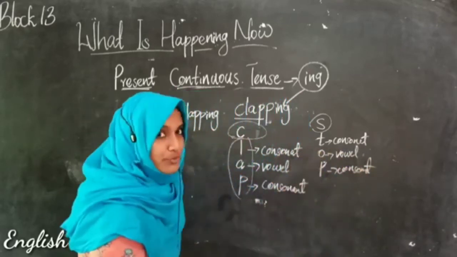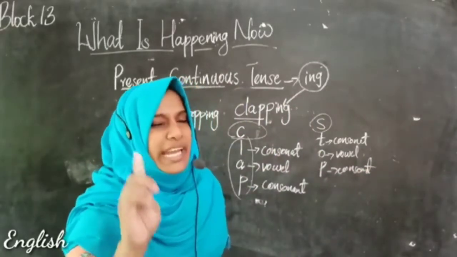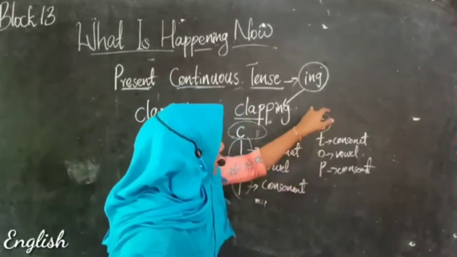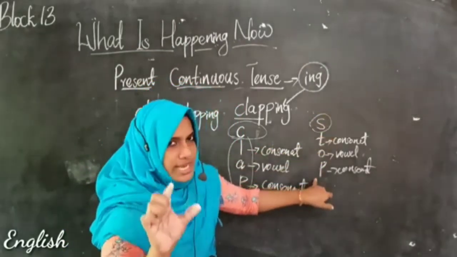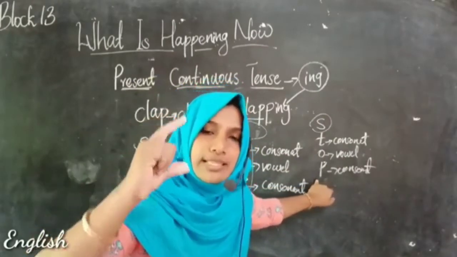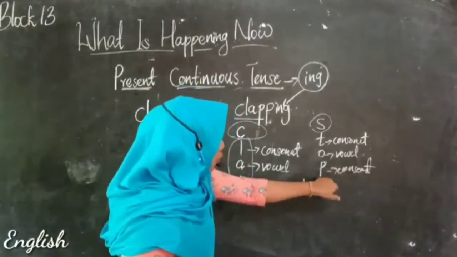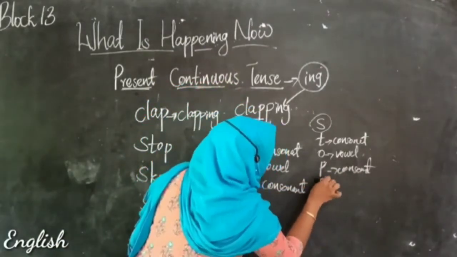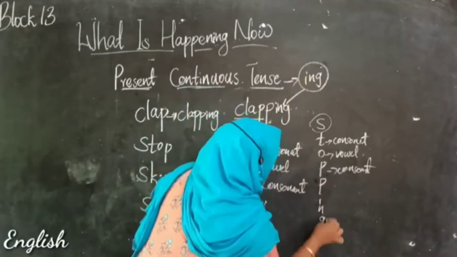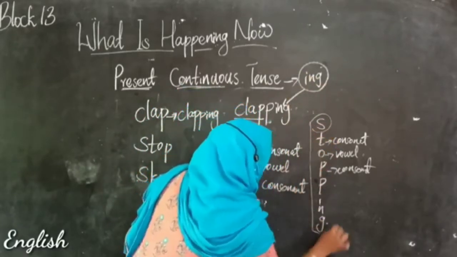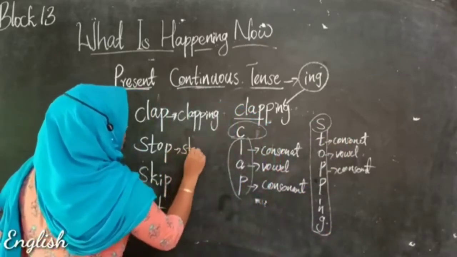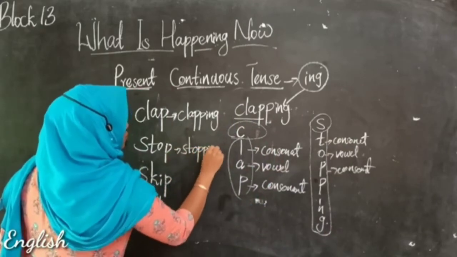So here also we need to add one extra P. Whatever letter is at the end of this word, you have to double the same letter. So for stop we can add one more P and I N G. So stop becomes stopping.